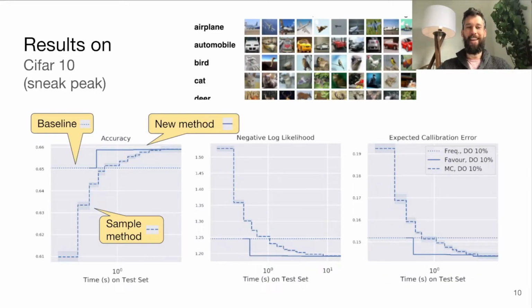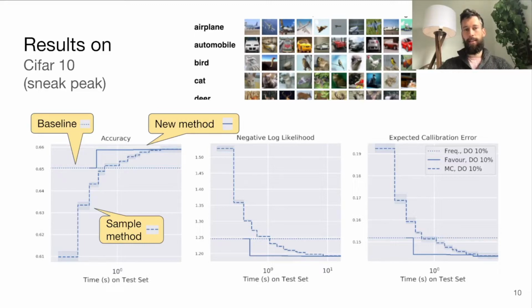So here we trained a neural network with dropout on the CIFAR-10 dataset, where a model has to distinguish between 10 classes of pictures, like airplanes, cars, and birds and stuff. And then here on the first plot, we have a baseline. The baseline got around 65% accuracy, which is not great, but it was a pretty simple model. And then the dashed line, that's the standard dropout Monte Carlo method, where when we give it more and more sample points, it's actually able to improve its accuracy above the baseline, which is interesting in itself. Which basically means that we were able to extract more information from the model than just running the model normally in a forward pass with dropout disabled.